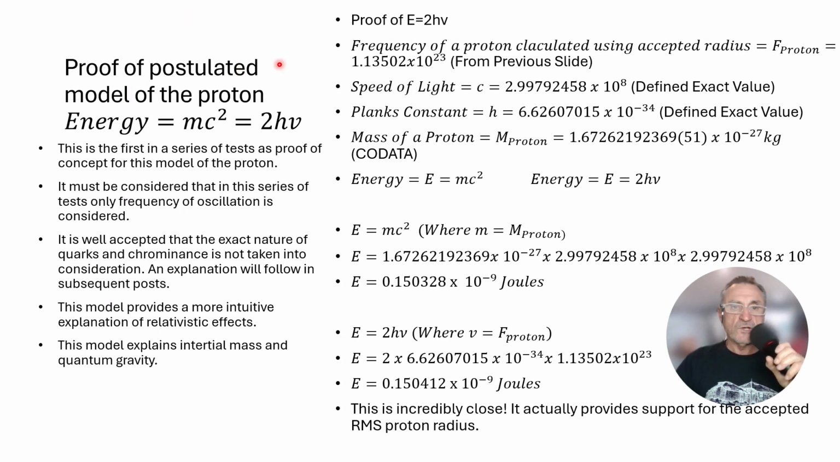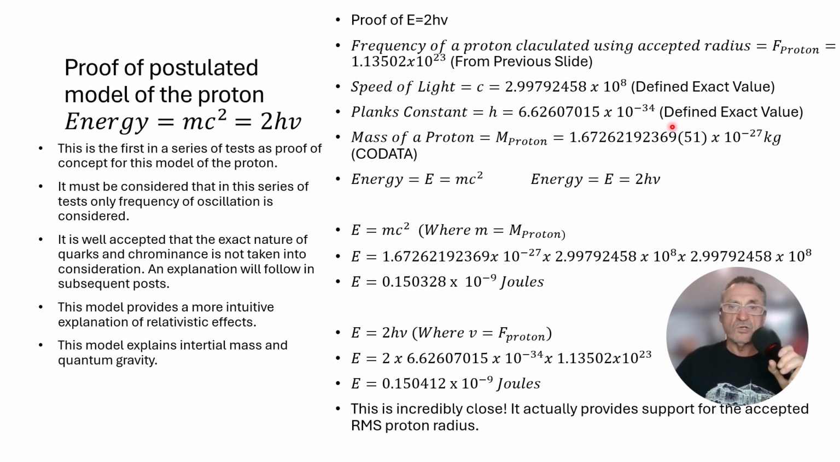Proof of the postulated model of the proton. Energy is equal to mc squared is equal to 2h nu. Frequency of the proton calculated using the accepted radius, f proton is equal to 1.13502 times 10 to the 23 hertz from the previous slide.